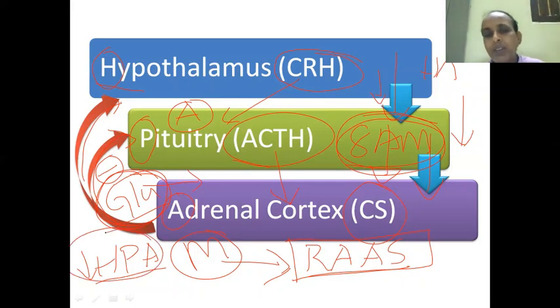If we administer in the evening, when the actual concentration of CRH, ACTH and corticosteroid is less, there will be maximum suppression of the HPA axis. So it is better to administer the steroids at 8 a.m. sharp.